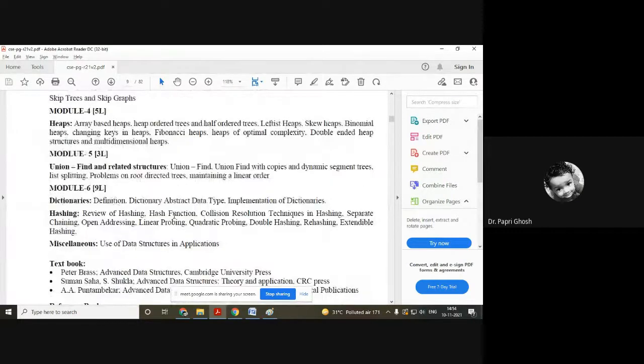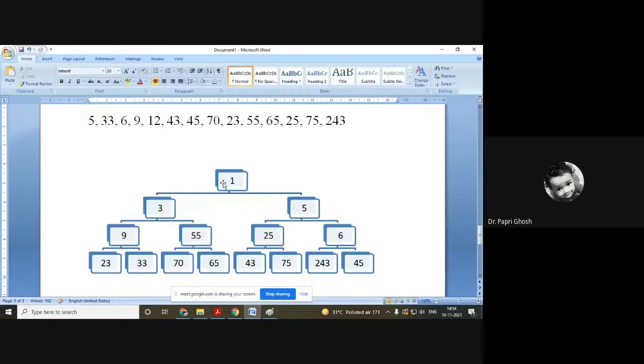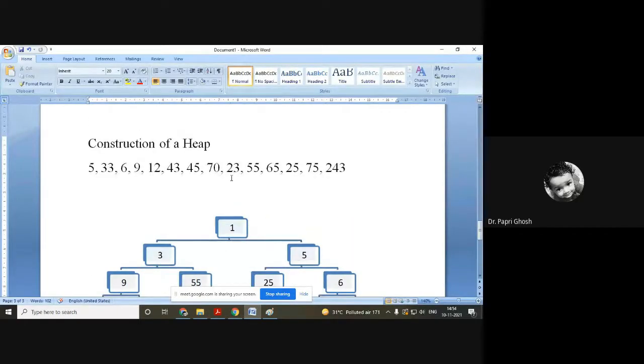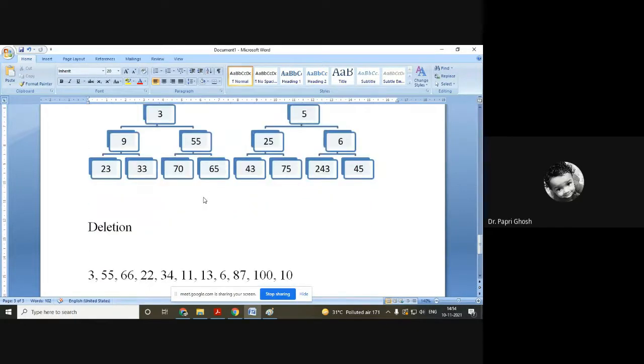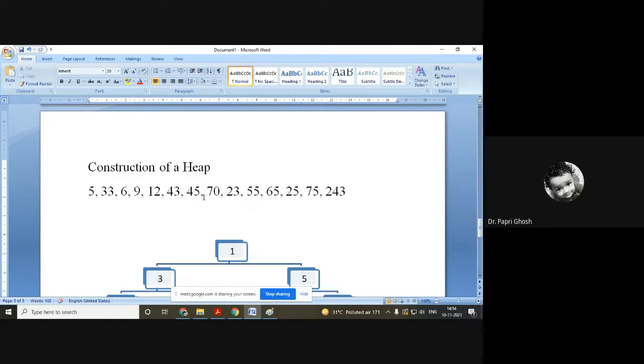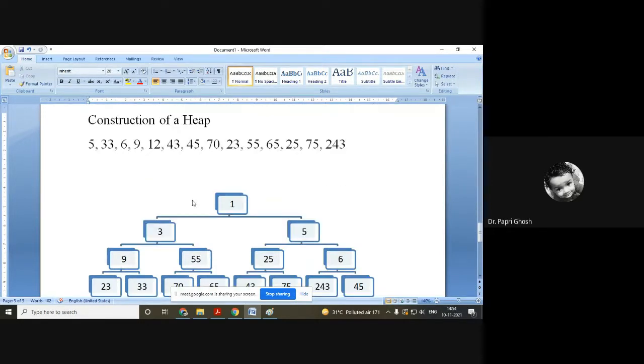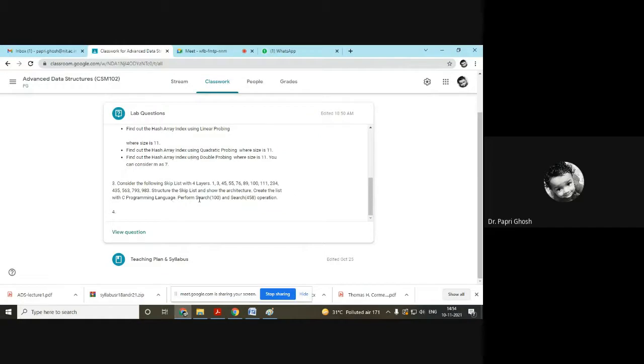So what I would like to suggest is that you try to finish what I am doing. You try to finish the corresponding lab also, so that you can relate the question with the practical. As we have done the heap construction, if you have done the min heap construction, you can do the max heap also. We will do only the min heap, construction of one min heap along with one insertion and deletion operation. So that would be the next program. You first try to finish this skip list, and after that we'll go to the min heap construction.